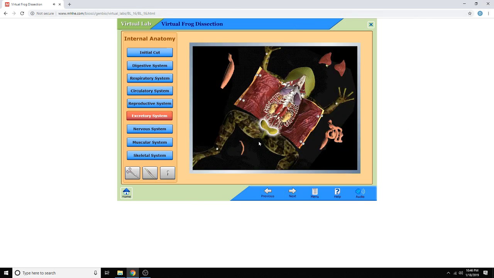A sac-like organ at the posterior end of the torso is the urinary bladder. It is here that liquid wastes are temporarily stored. The urinary bladder leads to the outside of the frog's body by way of an opening called the cloaca. This opening allows liquid wastes to leave the animal and is the same opening that allows solid waste from the digestive system to leave the frog.